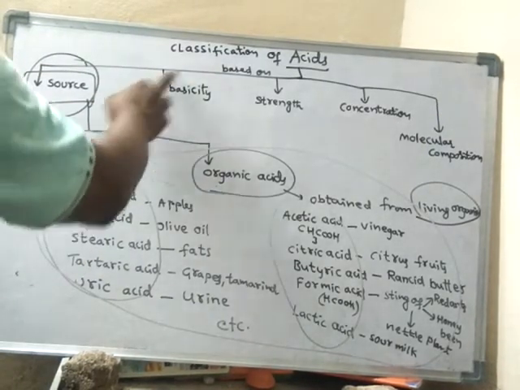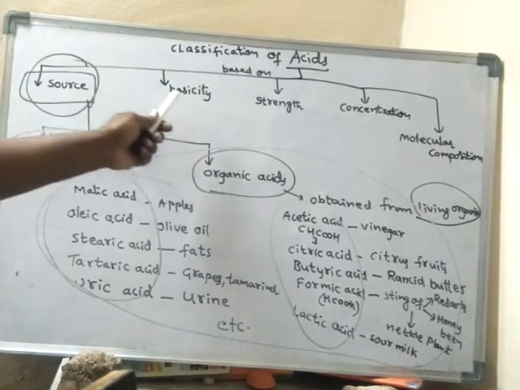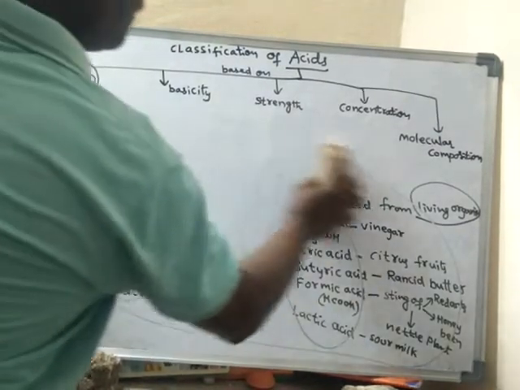Now we learn the second type of classification, which is based on basicity. Now we learn what is basicity.